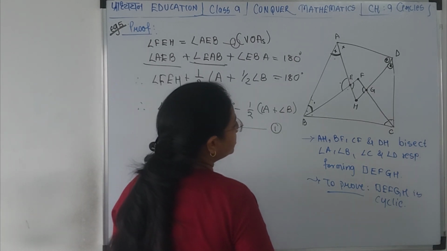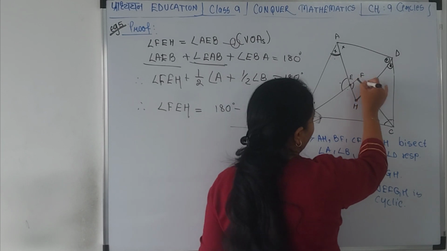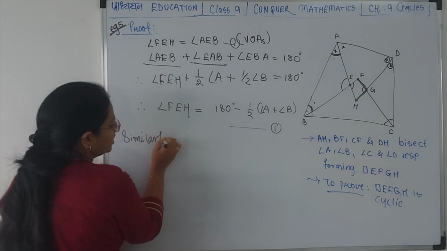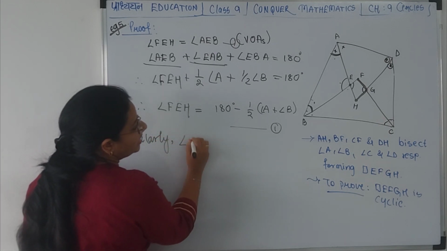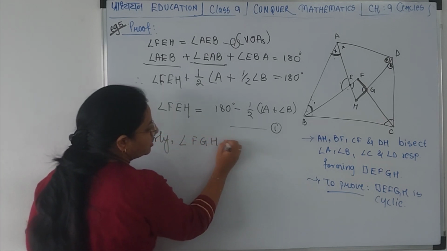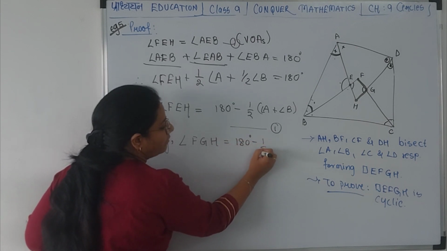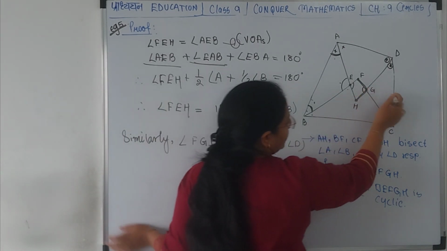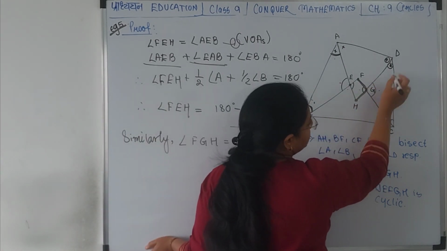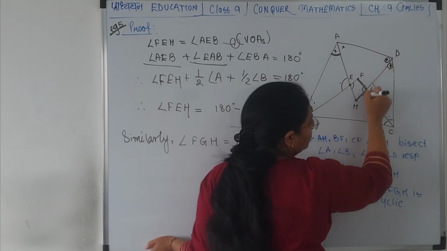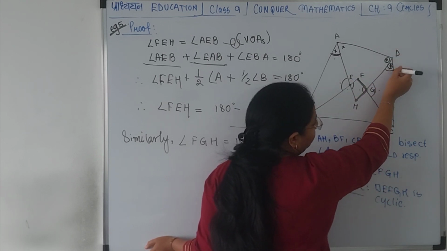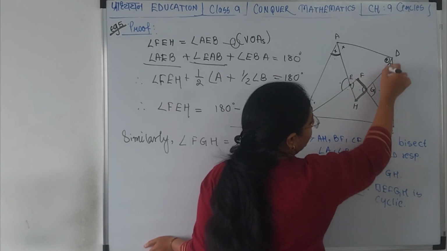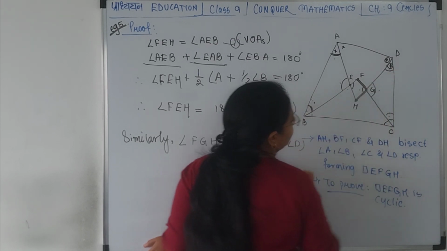Similarly, I go to the other side. I don't have to do the complete proof for the other side. Similarly, I get angle FGH equal to 180 minus half of angle C plus angle D. Correct? This will be equal to this. Now we will get these two angles from the angle sum property of the triangle: half of angle D, half of angle C. So we get angle FGH equal to 180 minus half of angle C and angle D.